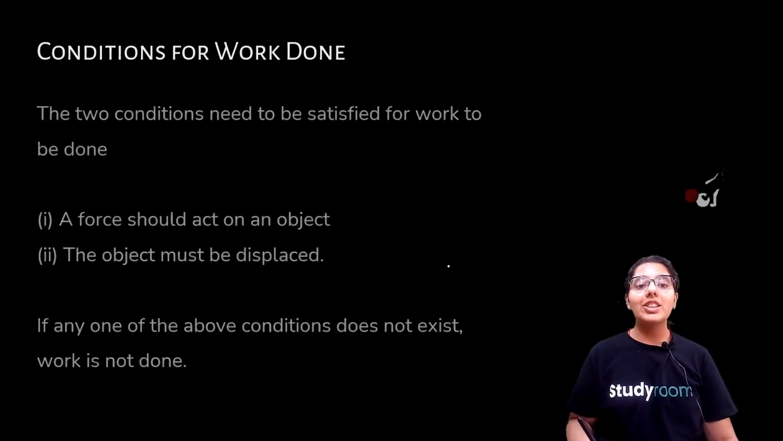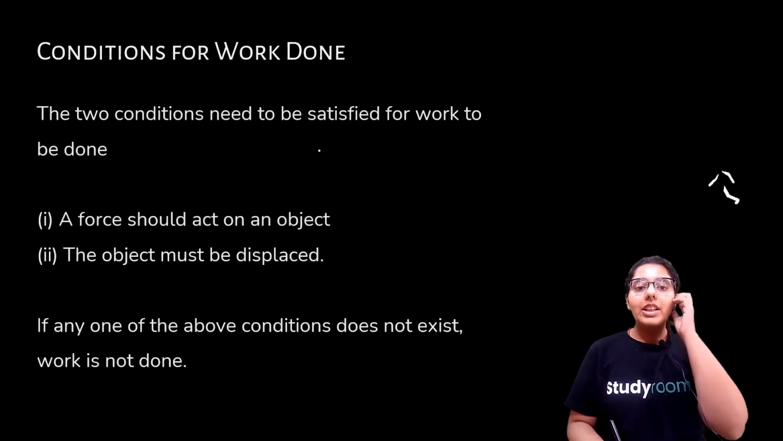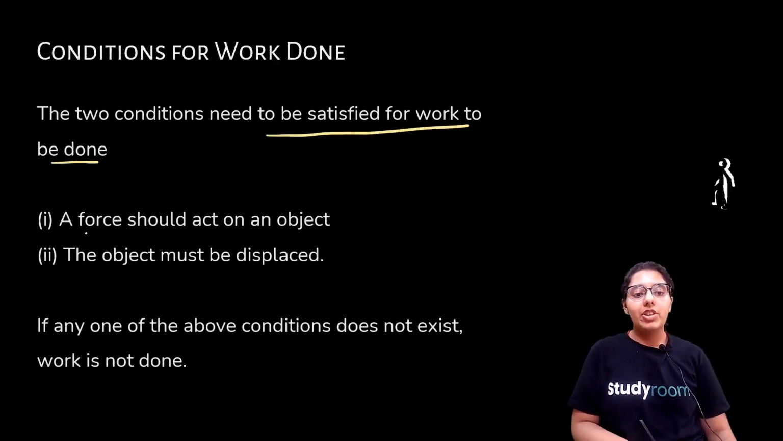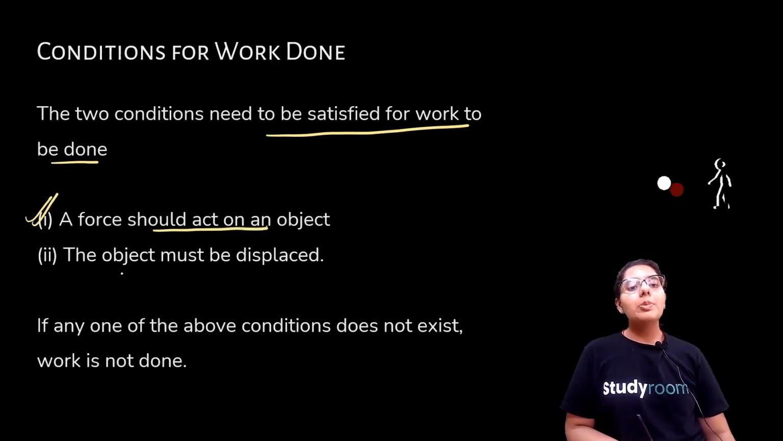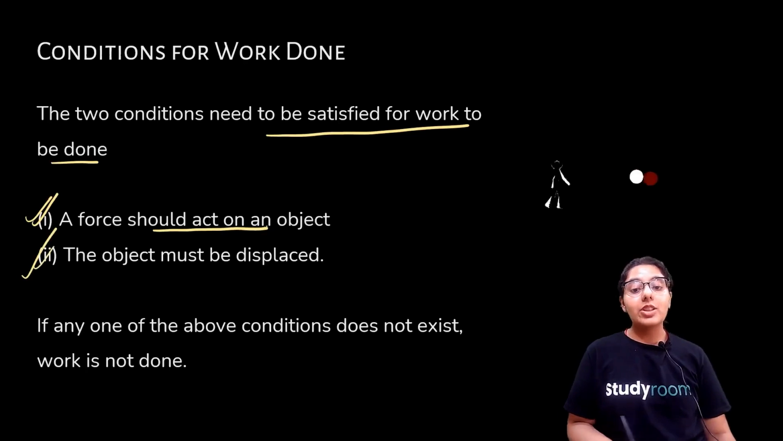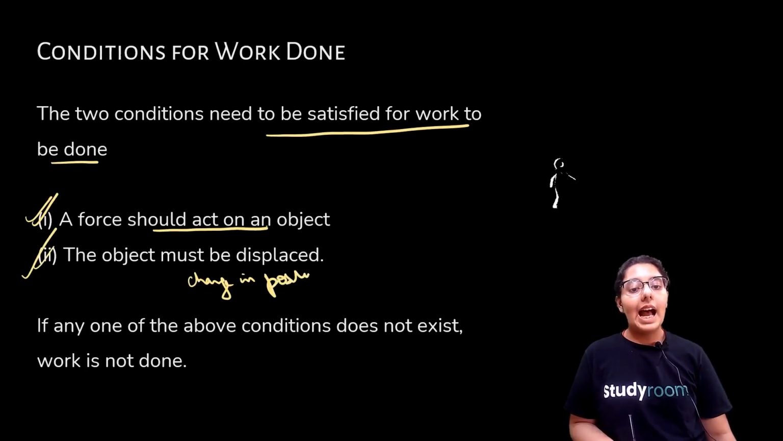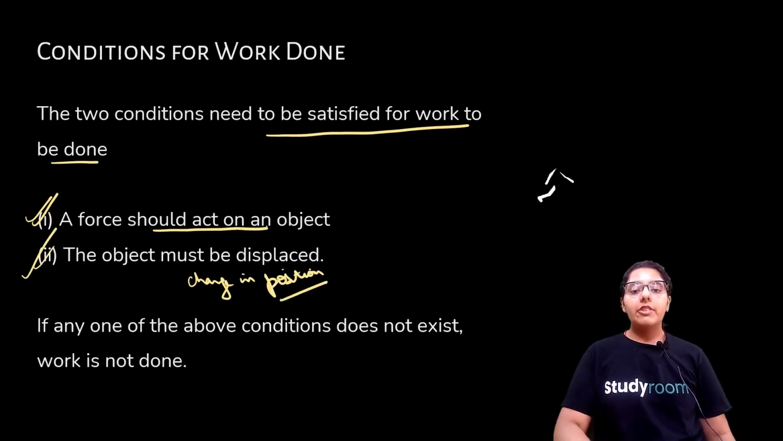So what are the conditions for work done? There are two conditions which need to be satisfied for work to be done. Firstly, a force should act on the object. Secondly, the object must be displaced. There should be some movement, some change in position. Only in that case will you say that some work is done.